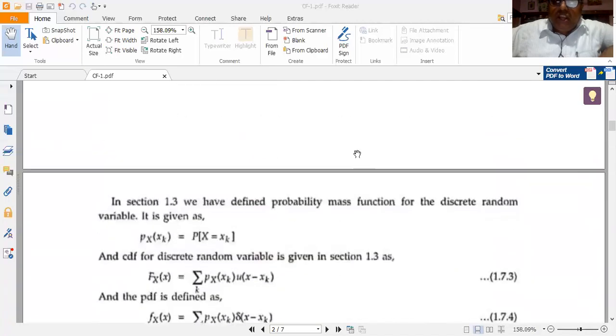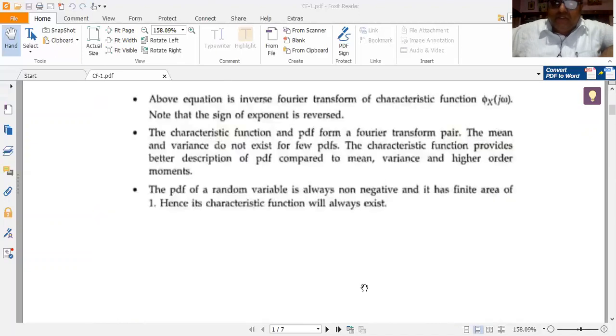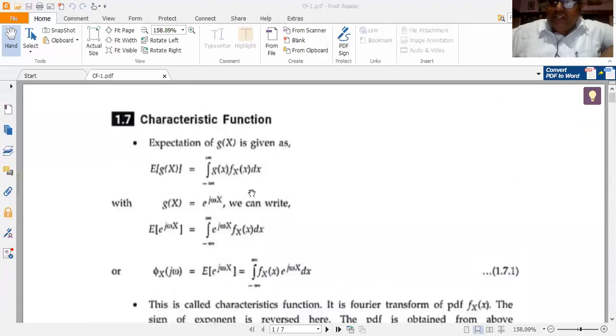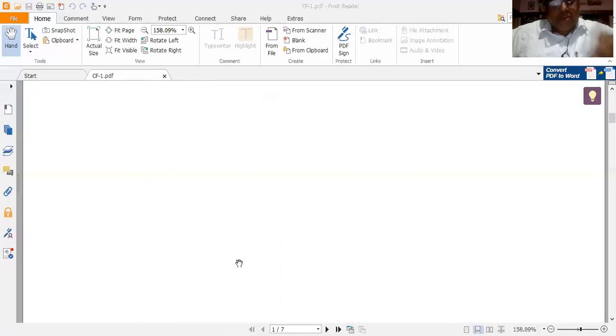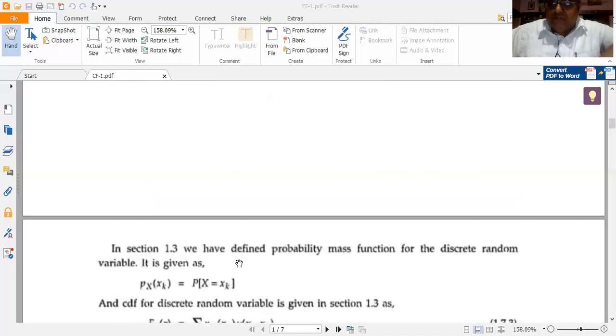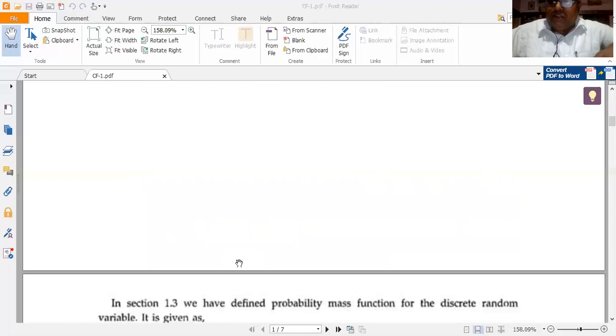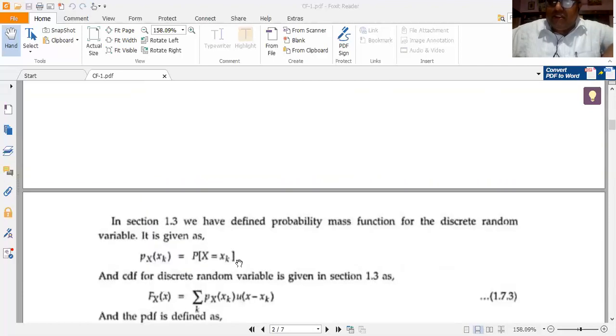Now, how do we define the characteristic function for a discrete random variable? This is the definition of the characteristic function for a continuous random variable. Continuous random variable means integration comes. Whereas for the case of a discrete random variable, DRV, I should get a summation. So how does that come? That we shall see now.